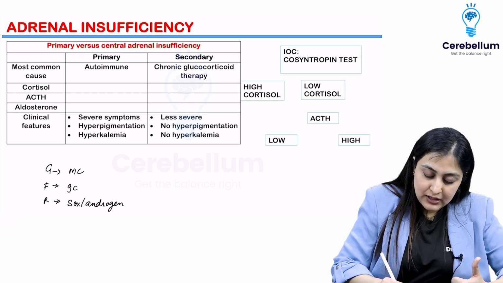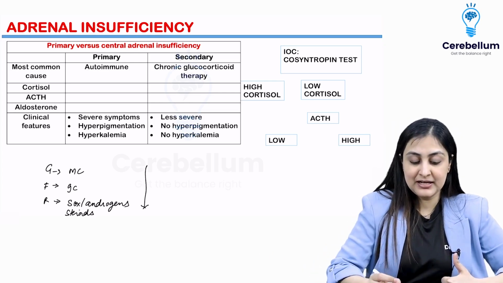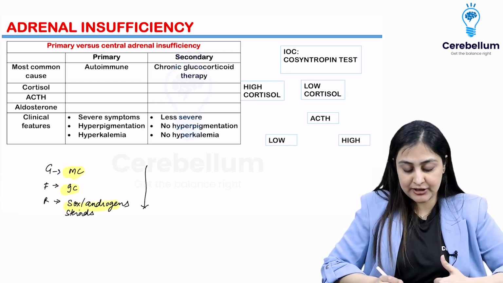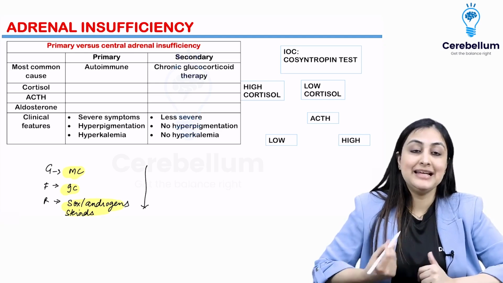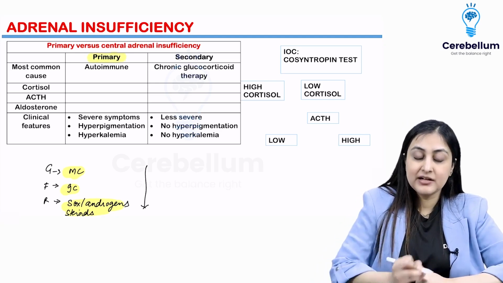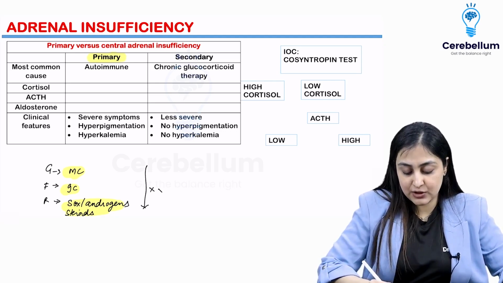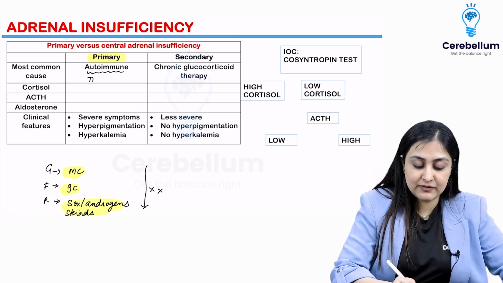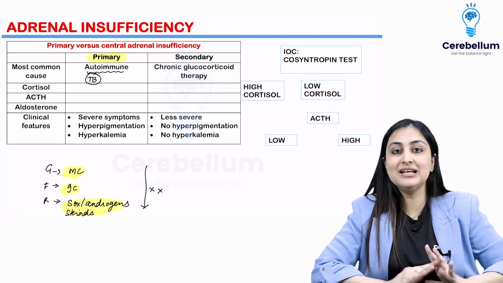All right, so how to remember this is a First Aid mnemonic. The deeper you go, the sweeter it gets. All right, so that's how you can remember that mineralocorticoid. Then you have sugar, cortisol, which is glucocorticoids, and then you have the androgens. Okay, so this is about the layers. So now primary adrenal insufficiency means that the adrenal is not working. So each of these are not going to be formed, and most common cause is autoimmune. In our country, one more cause is tuberculosis. Very, very important.